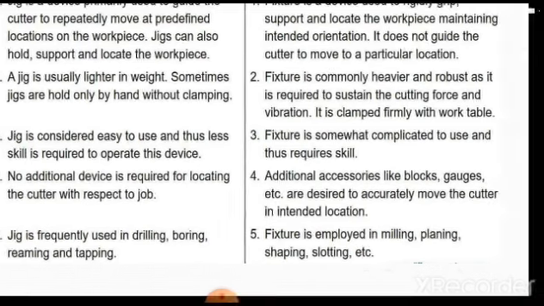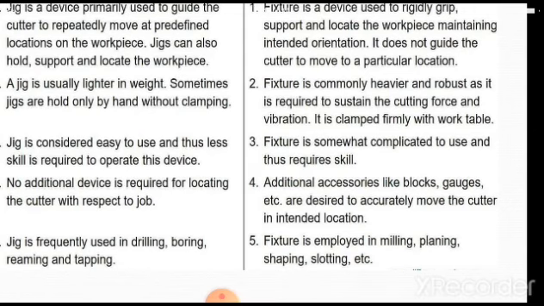Additional accessories like blocks, gauges, etc. are desired to accurately move the cutter to the intended location. That is the main function. Additional blocks are required in case of a fixture, as it is required to hold the workpiece firmly here.